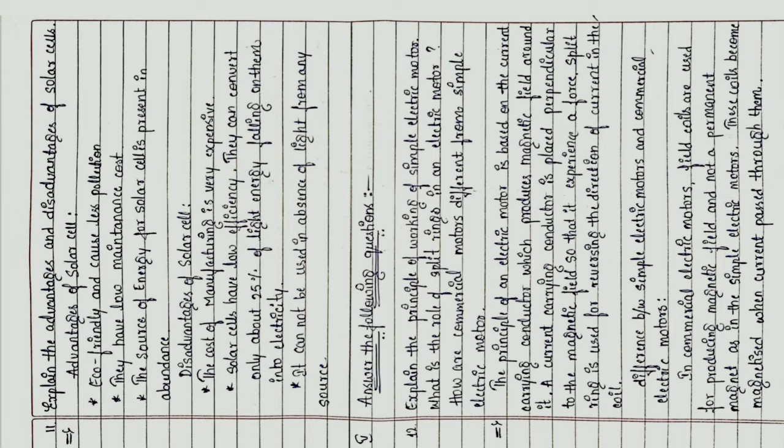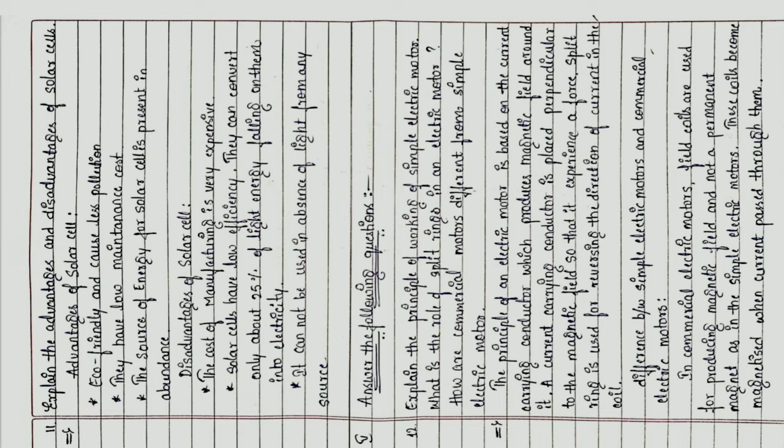The principle of an electric motor is based on current carrying conductor which produces magnetic field around it. A current carrying conductor is placed perpendicular to the magnetic field so that it experiences a force. Split rings are used for reversing the direction of current in the coil.